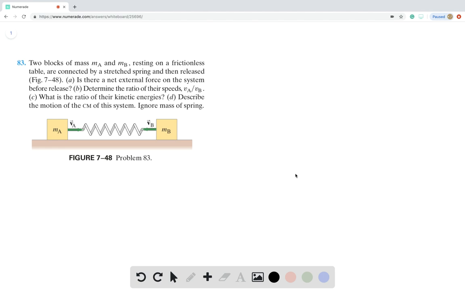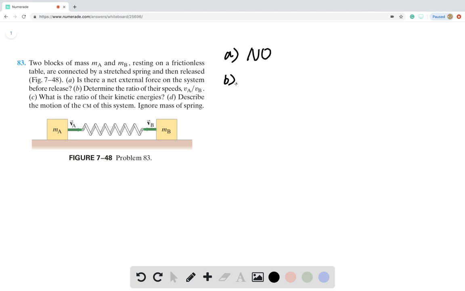Or you can think of it as in the spring, the force on the two sides of the spring has to be equal. So whatever force is felt by MA, MB will feel an equal and opposite force. So when we add them together, there's no external force. So A, no.